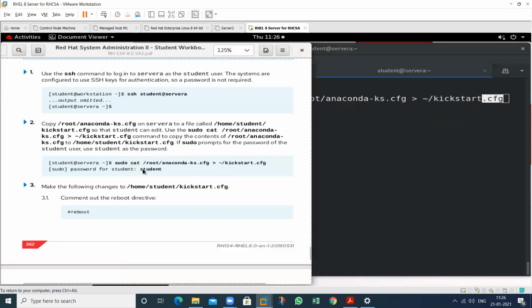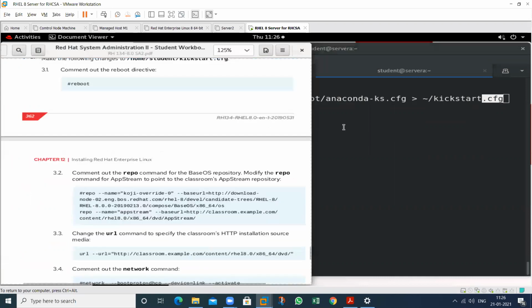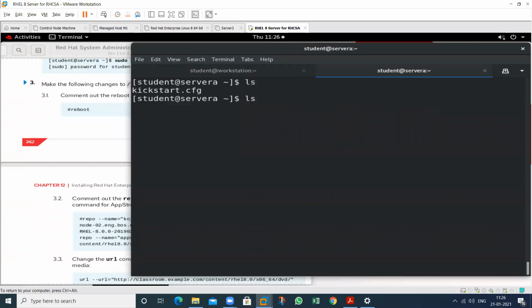Then open this particular file. So for opening, we use the Vim editor. So by using the Vim editor, open this file.